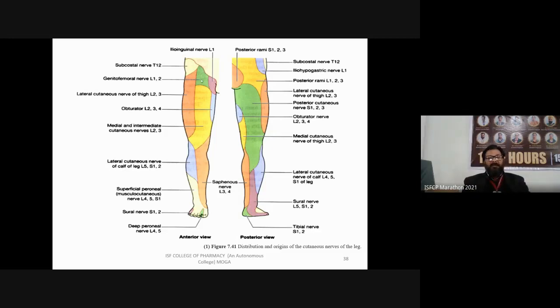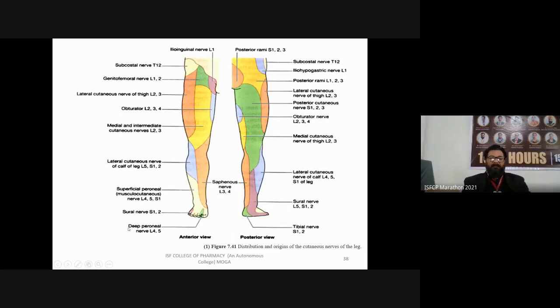This is your obturator nerve L2, L3, L4. Next is your medial and intermediate cutaneous nerves L2, L3. The lateral cutaneous nerve of calf of leg, this is known as calf of leg, that is L5, S1, S2. Next is the superficial peroneal nerve, that is your musculocutaneous nerve L4, L5, S1. Next is your sural nerve, that is S1, S2, and the deep peroneal nerve L4 and L5. So this was the anterior view.